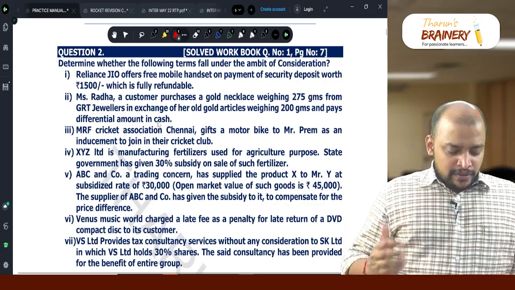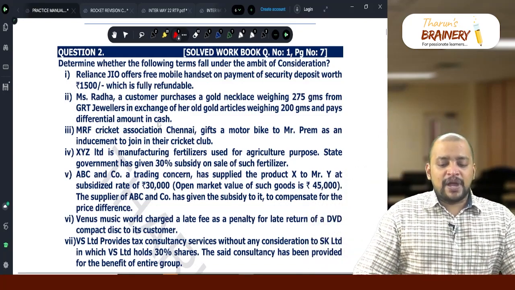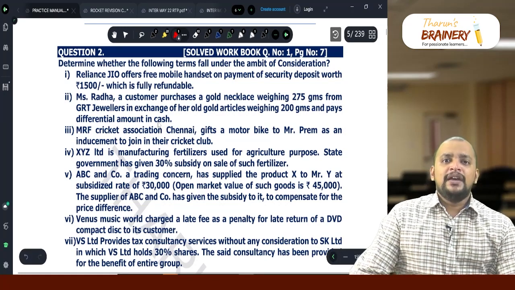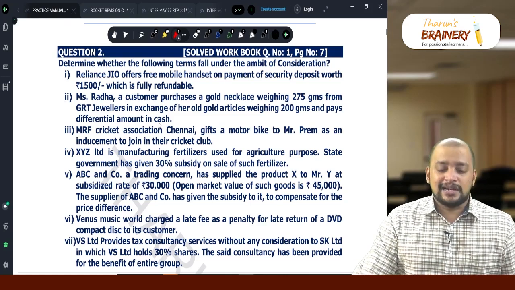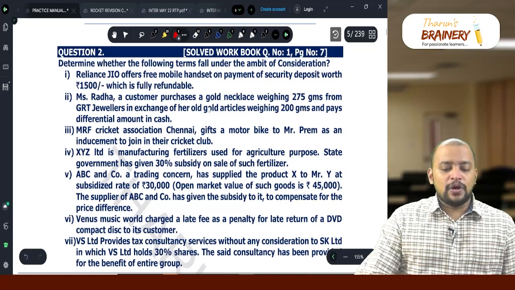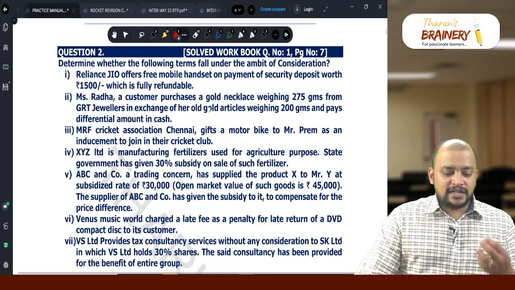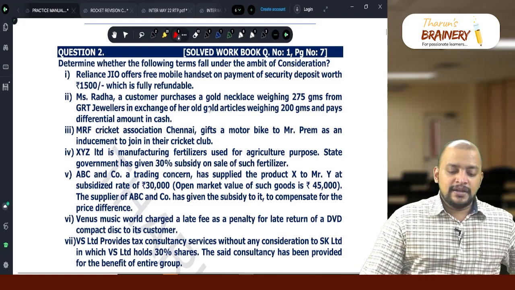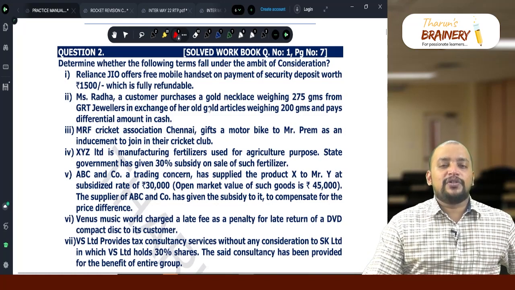Okay. So now Reliance Jio offers free mobile handset on payment of security deposit worth rupees 1500, which is fully refundable. Refundable security deposits are not treated as consideration. Then Miss Radha, a customer, purchased a gold necklace weighing 275 grams from GRT Jewelers in exchange of her old gold articles weighing 200 grams and pays differential amount in cash.